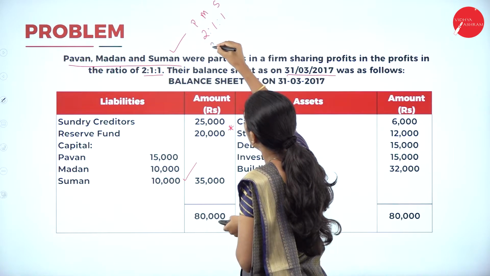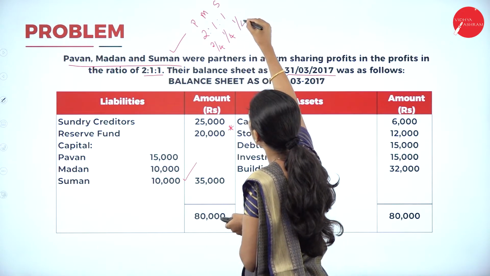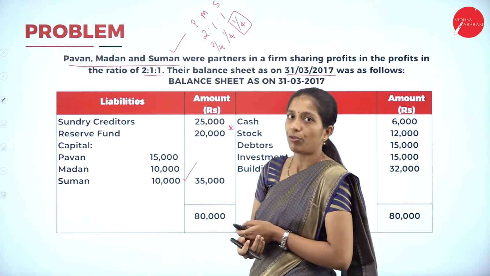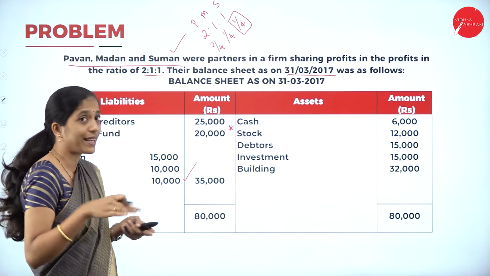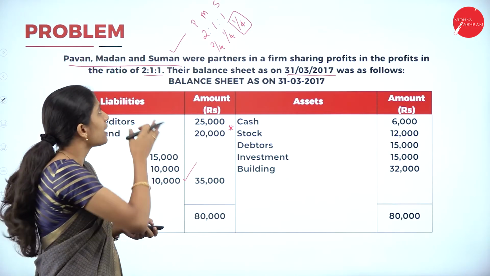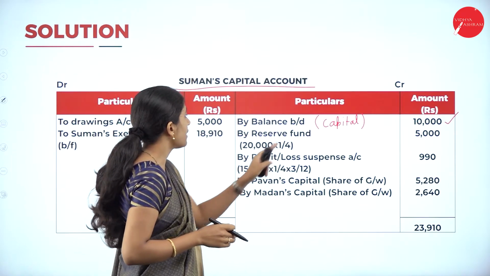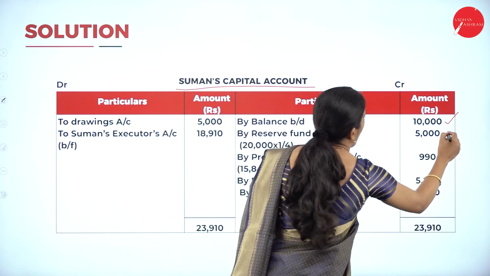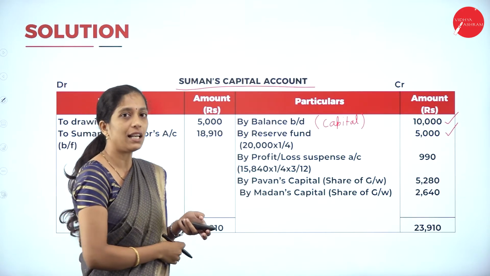So here Pawan's share is 2/4, Madan's 1/4 and Suman's 1/4. So Suman's share is how much? 1/4. So transfer that reserve. 20,000 is the reserve, so 20,000 into 1/4. Transfer reserve by reserve fund 20,000 into 1/4. That is only the share of Suman that has to be transferred to his capital account.